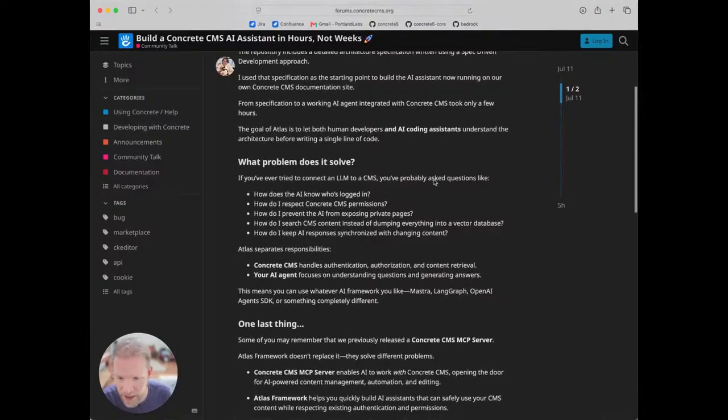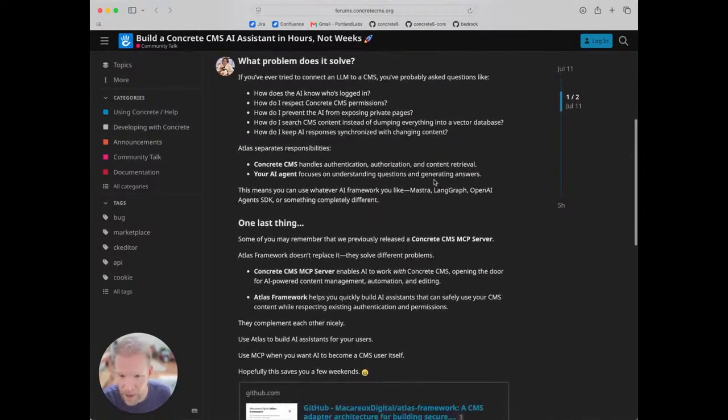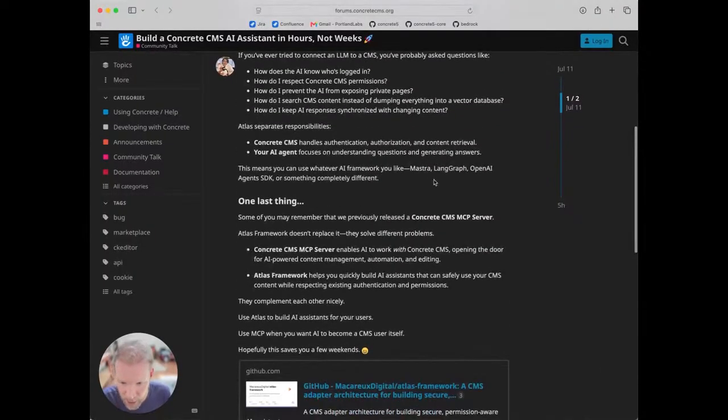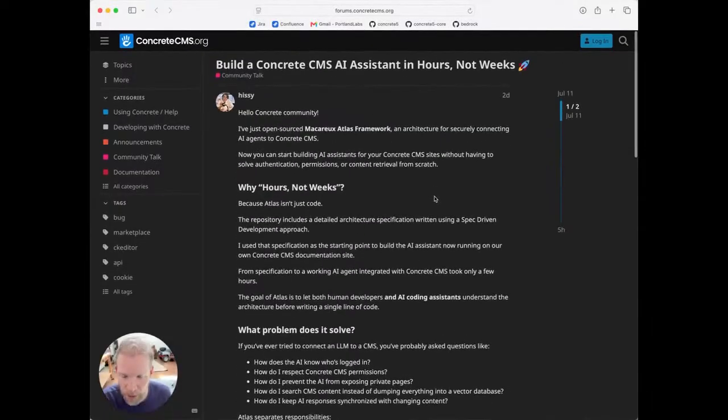The 2 projects here, one is called Atlas, and one is a Concrete CMS MCP server. So the bulk of this post is about Atlas, which is a framework that Makaru has built to enable chat agents to retrieve content from different CMSs. So one of these adapters for Atlas is for Concrete CMS. As far as I understand it, you install it in your Concrete CMS site, and this will allow your agents to retrieve data from your sites in a structured way.